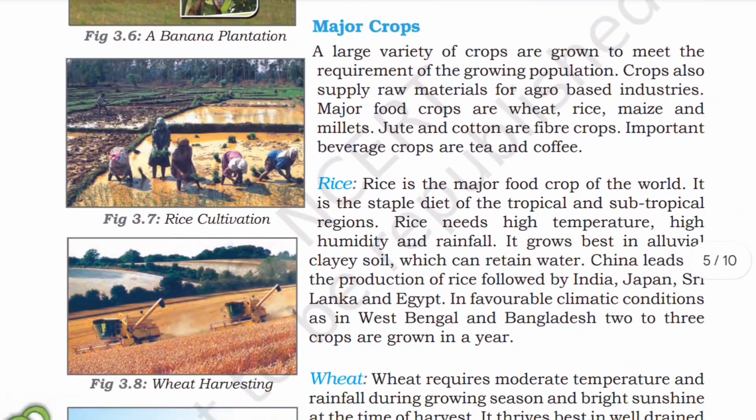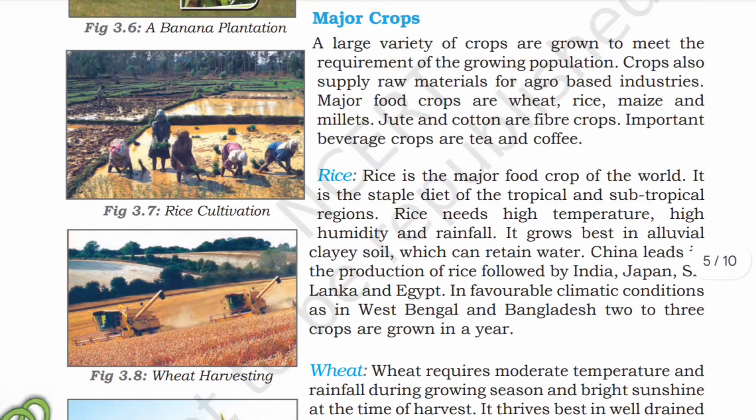Major crops. A large variety of crops are grown to meet the requirements of the growing population. Crops also supply raw materials for agro-based industries. Major food crops are wheat, rice, maize, and millets. Jute and cotton are fiber crops. Important beverage crops are tea and coffee.